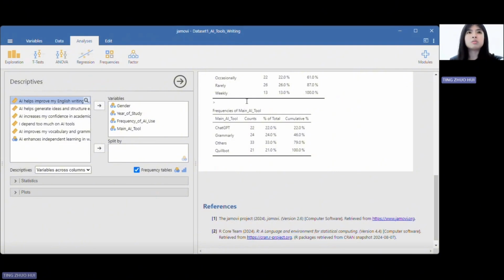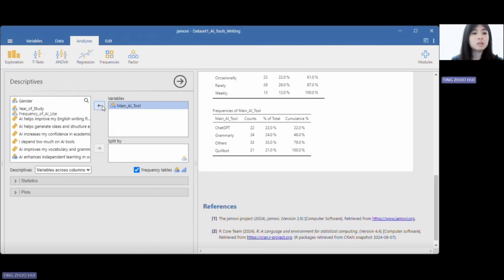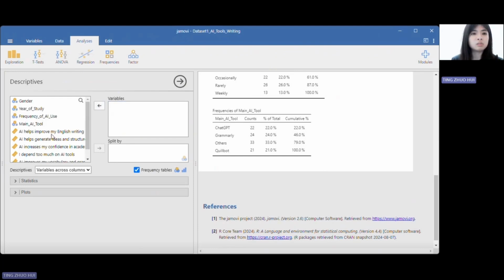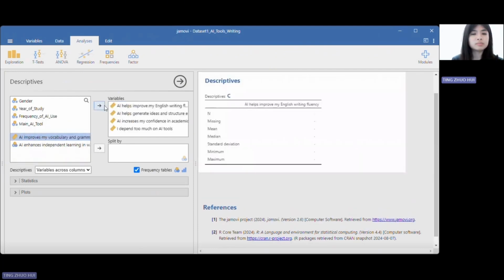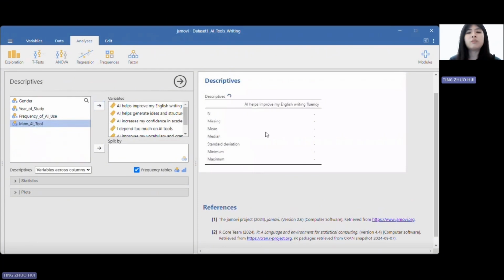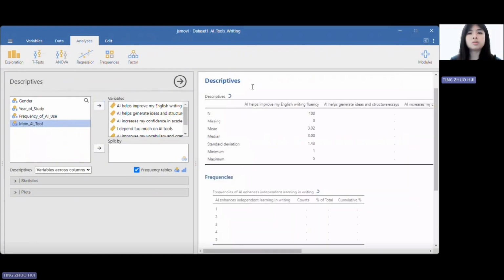And now let's move on to the perception table. So we will be removing these variables and adding all these 6 variables. So this study used a 5-point Likert scale to measure students' perception of how AI tools support their English writing. The scale ranged from 1, which is strongly disagree, to 5, strongly agree. So now let's look at the first variable, which is AI helps improve my English writing fluency.